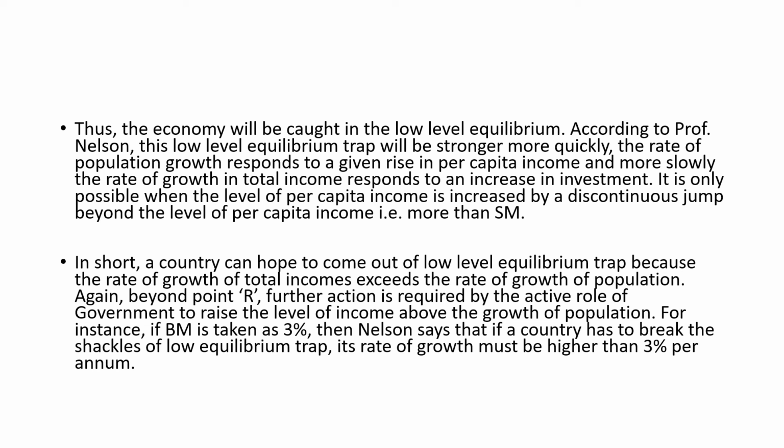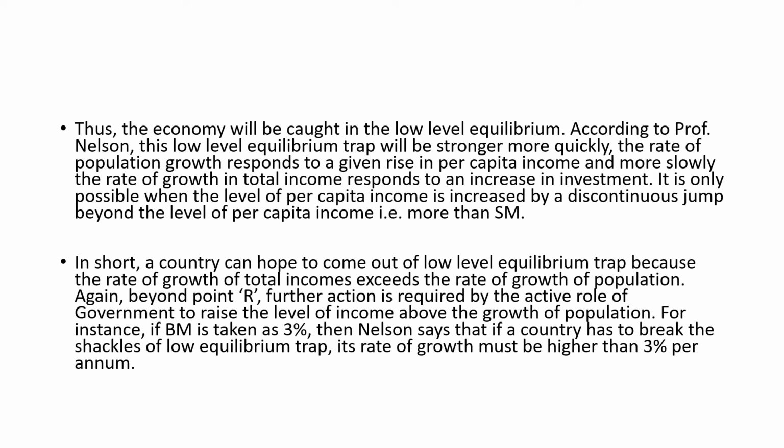For example, if BM is taken as 3%, then Nelson says that for a country to break the shackles of the low level equilibrium trap, its rate of growth of per capita income must be higher than its growth rate of population.